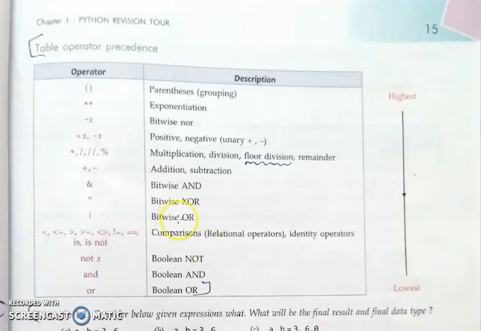So which one is first priority? Relational operators. Okay, relational operator, and then we move on to the logical operator. So first it will evaluate the relational operator, then it will evaluate the Boolean operations. So here,